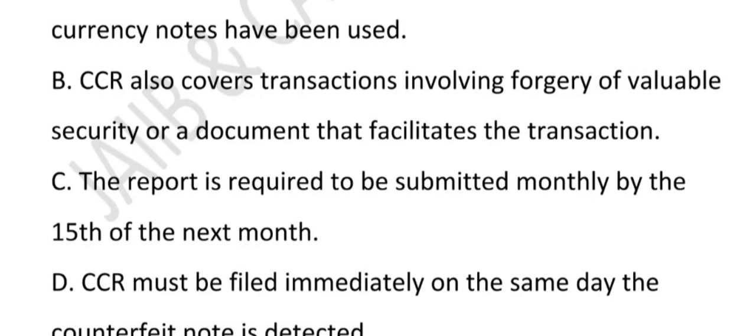CCR must be filed immediately on the same day the counterfeit note is detected. Is this true? No, this is incorrect. Because CCR is not a same day, it is a monthly by the 15th. Only urgent report like terror funding needs immediate filing, not CCR. Imagine reporting exam cheating monthly versus calling police right now for a fight.